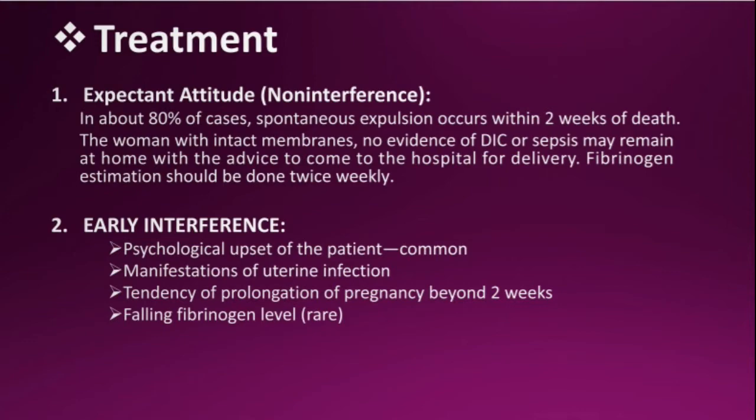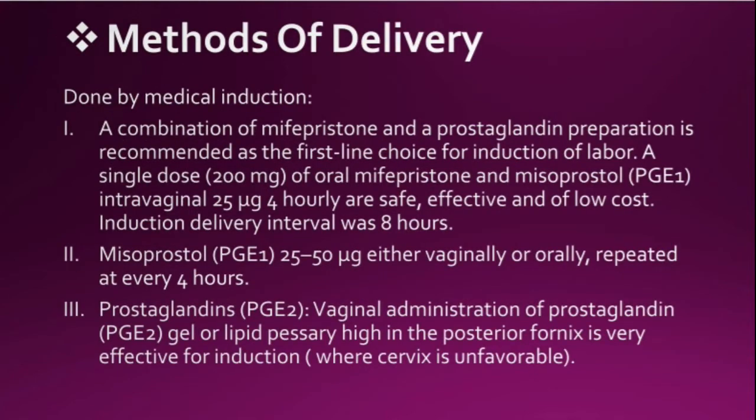Then early interference. The indications are psychological upset of the patient, which is more common. Then manifestation of uterine infection and tendency of prolongation of pregnancy beyond 2 weeks. Falling fibrinogen level, which is actually rare. For interference, it is done by medical induction.